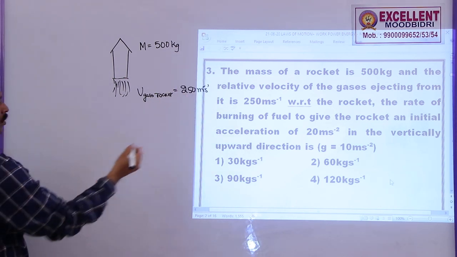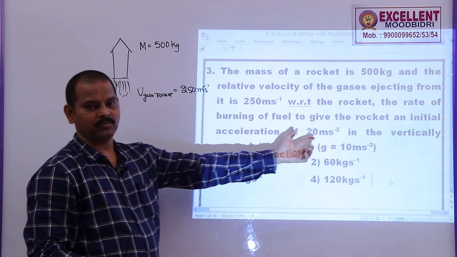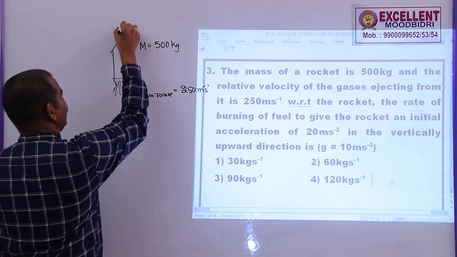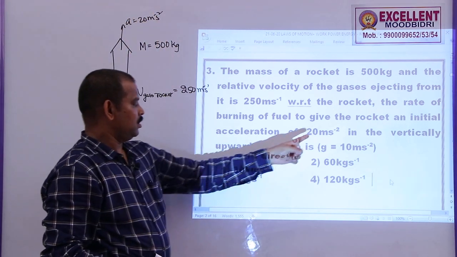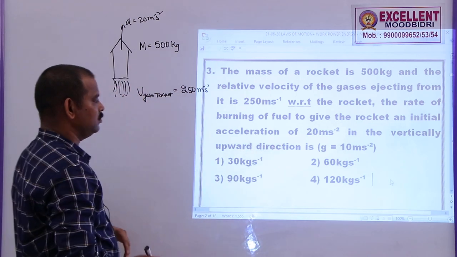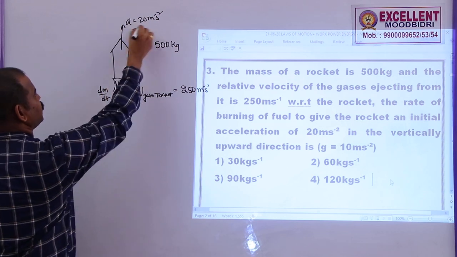Now, what do they want? The rate of burning of fuel to give the rocket an initial acceleration of 20 meter per second square in the vertically upward direction. So, they are asking how much fuel has to burn to give this much acceleration.